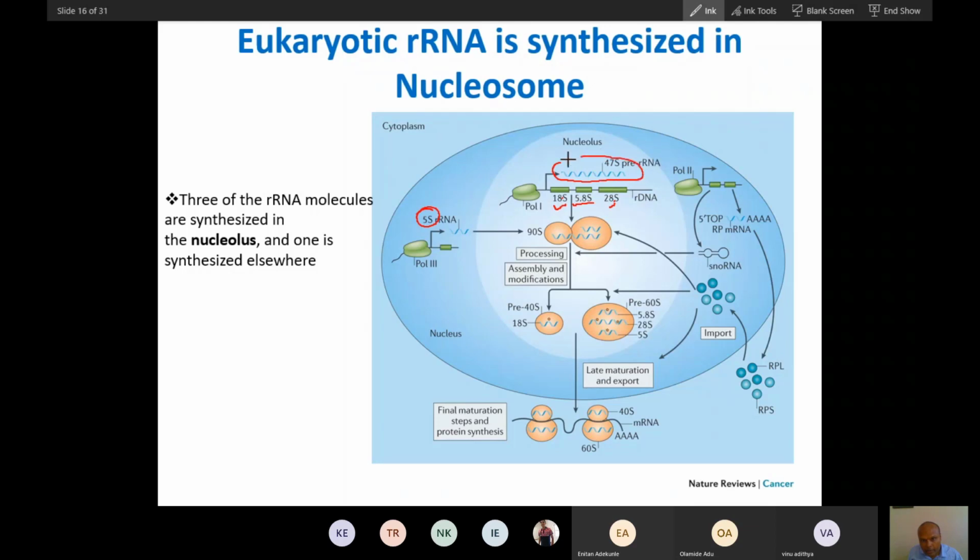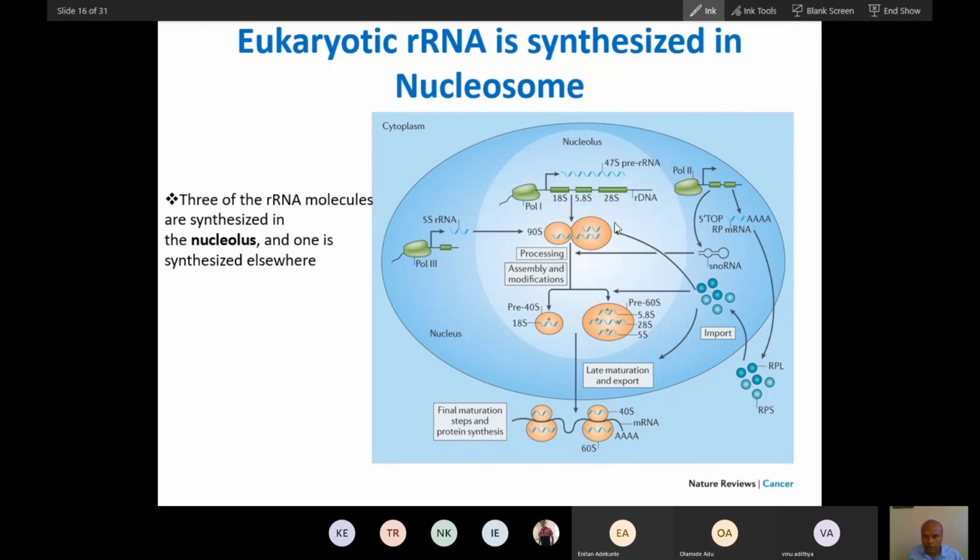A pre-rRNA is made. This is 47S pre-rRNA. And I told you, RNA processing is very fundamental to eukaryotes. And this 47S RNA will break into 18S plus 5.8S plus 28S. Remember this.